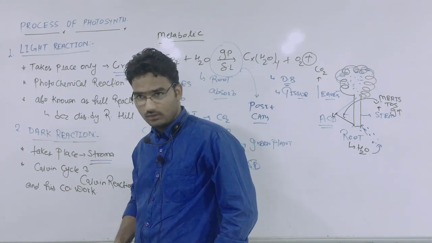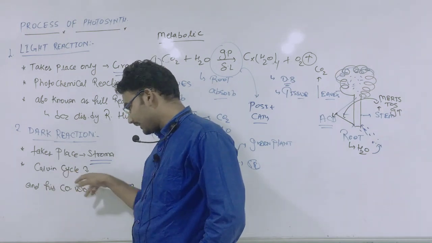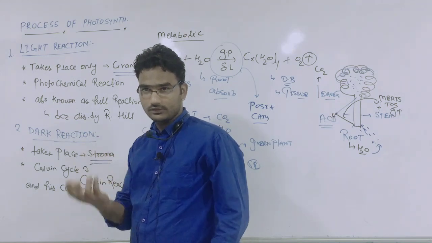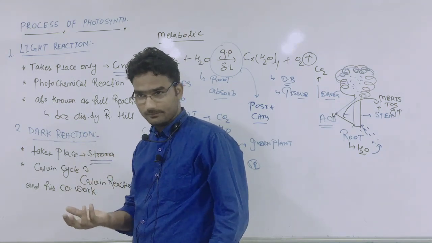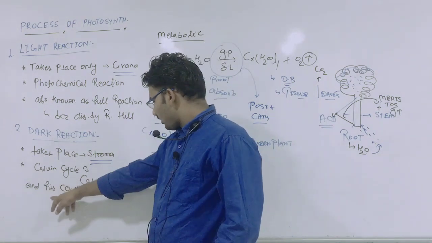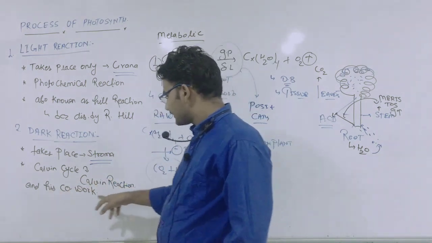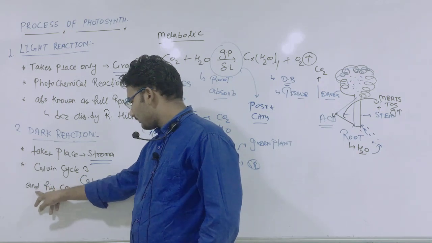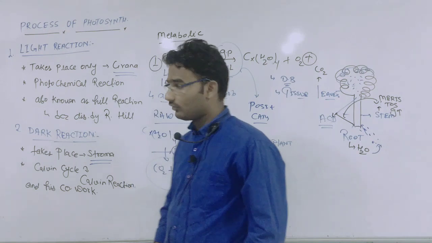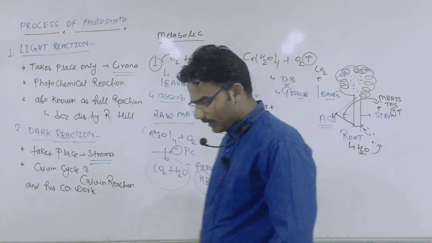It is used in the Calvin cycle. It is also used in respiratory pathways, both the Calvin cycle and Krebs cycle, and it is also known as the Calvin reaction because it was discovered by Calvin and his co-workers. Okay. So second, metabolic activity.